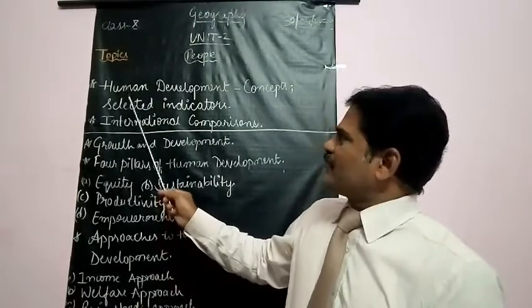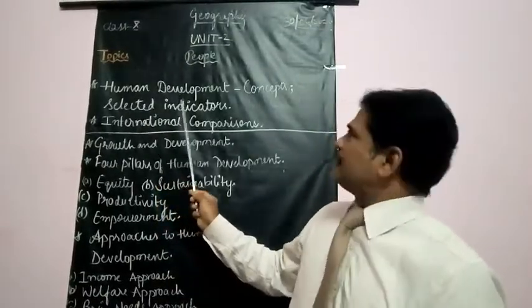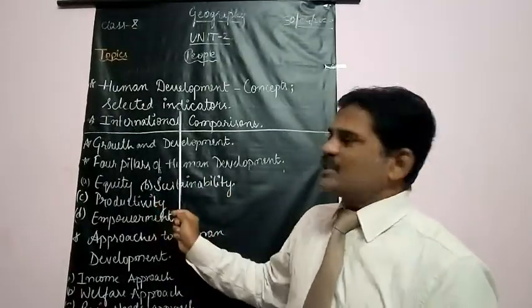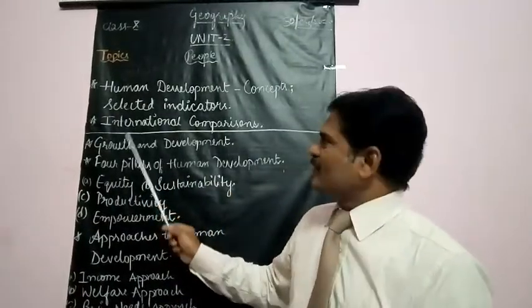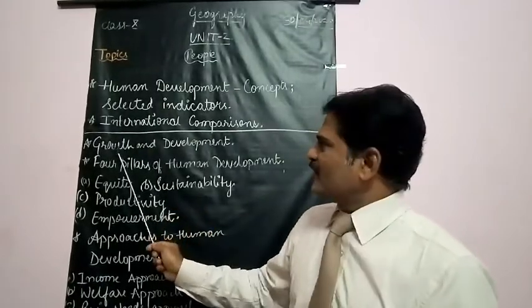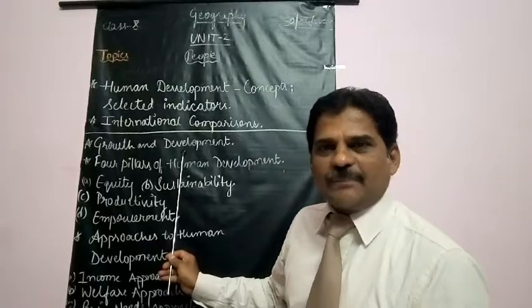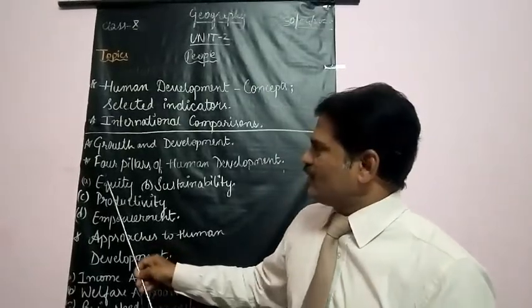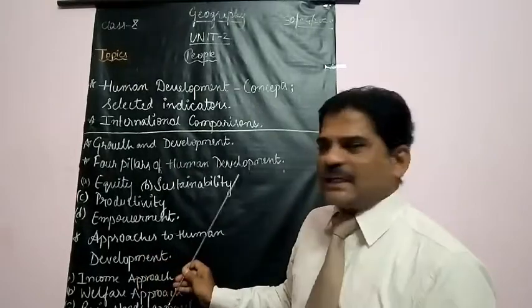The topics are human development, concepts, selected indicators, international comparisons, growth and development, their meaning and difference, four pillars of human development.